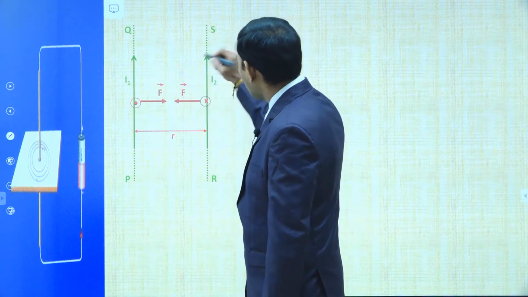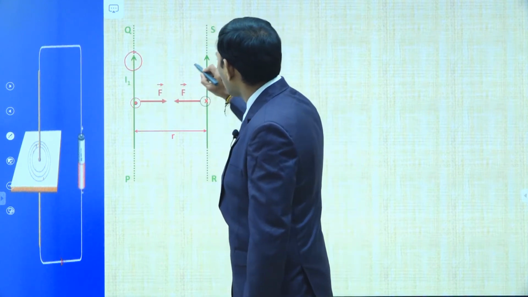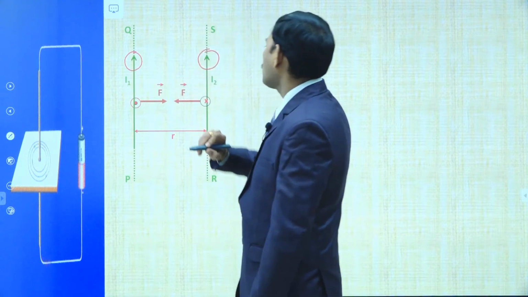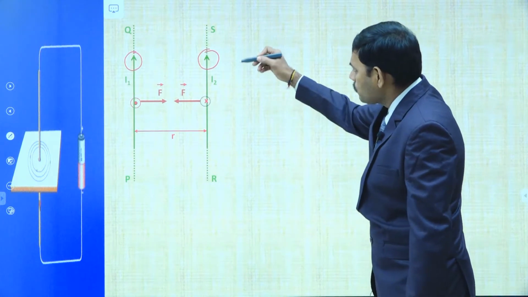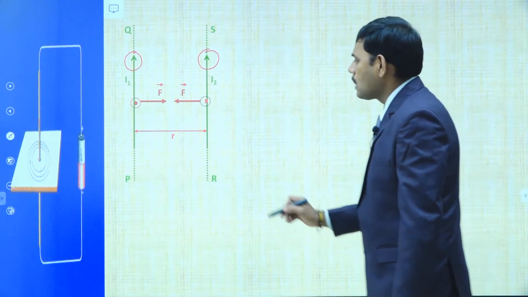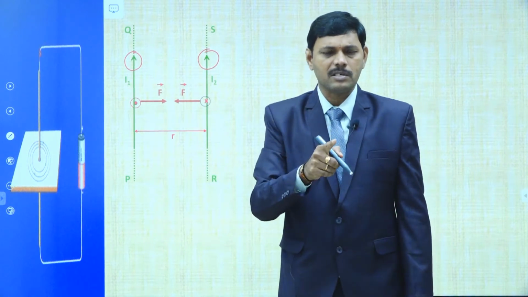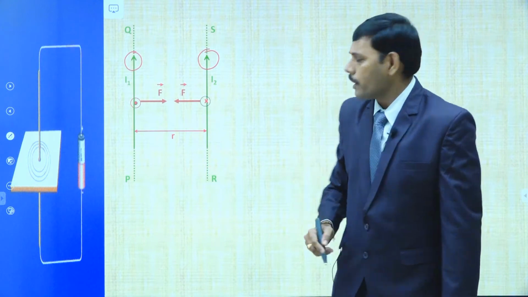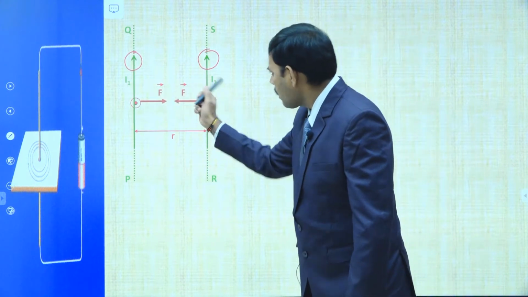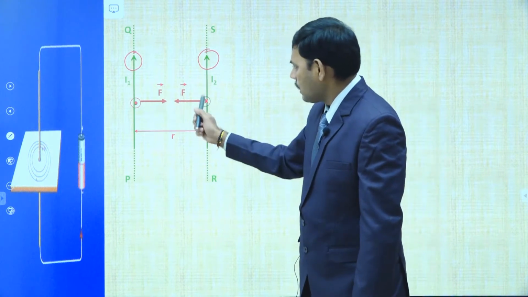I1 is in the positive y direction. Consider I2 also in the positive y direction. If I1 and I2 are in the same direction, then the force is attractive. Students, remember, keep it in mind, this is the important point. If the currents are in the same direction, the force is attractive, as shown in the diagram.